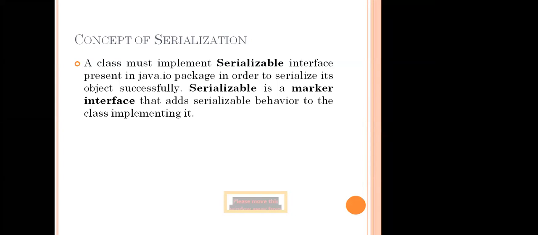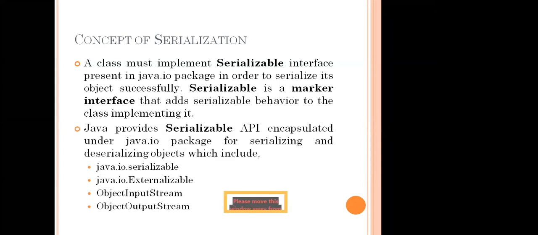Java provides a Serializable application program interface encapsulated under the java.io package for serializing and deserializing objects, which includes Serializable, Externalizable, ObjectInputStream and ObjectOutputStream, that is input stream and output stream.